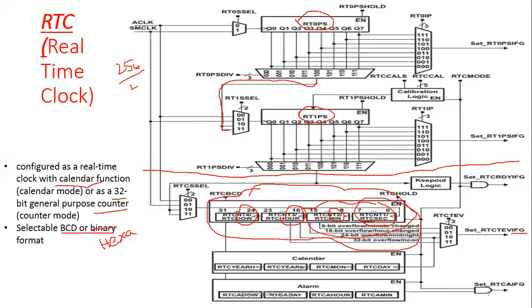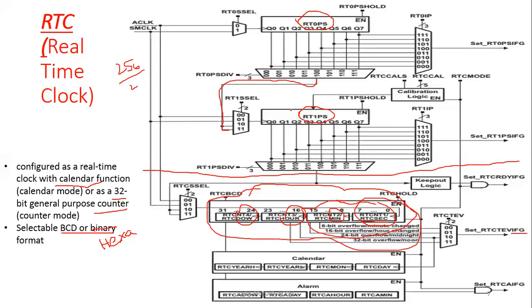So that's why you use two registers for dividers, which are called prescalers. These prescaler clocks will be given by using ACLK and SMCLK. And here also ACLK and SMCLK in addition to the RT0PS clocks. So in total we get 8 plus 8, total 16.